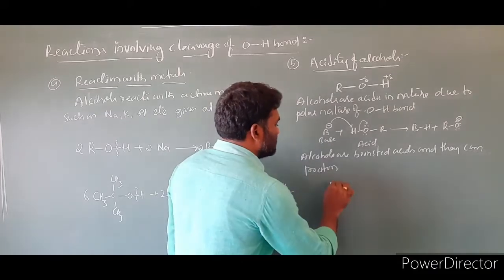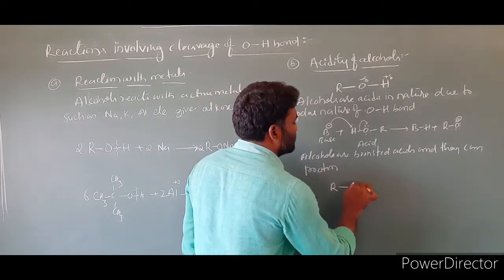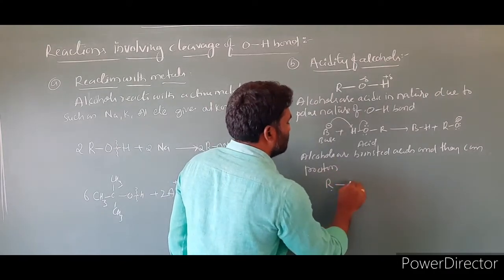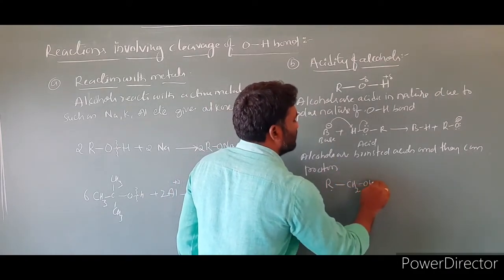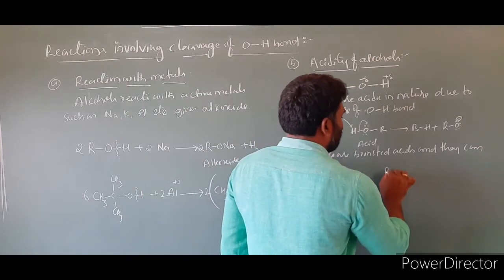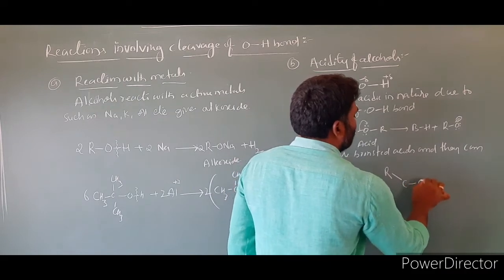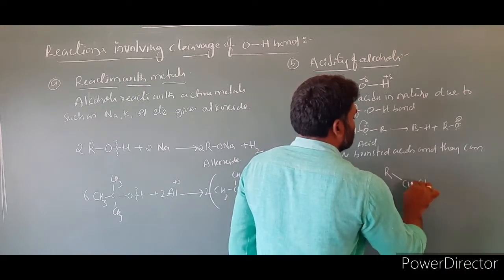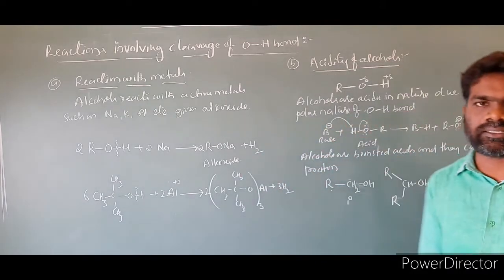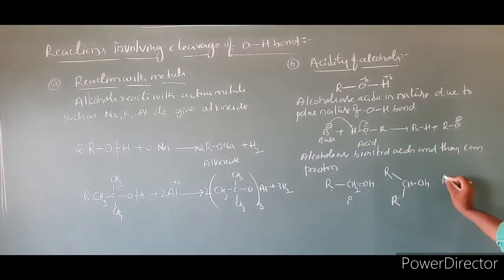So I am labeling this as the primary alcohol, ROH. Otherwise, you can take a continuation, RCH2OH. This is the primary alcohol. Clear? And I am taking the secondary alcohol, R2CHOH. This is the secondary alcohol. And I am taking the tertiary alcohol, with three alkyl groups attached to the OH. So this is a tertiary alcohol.